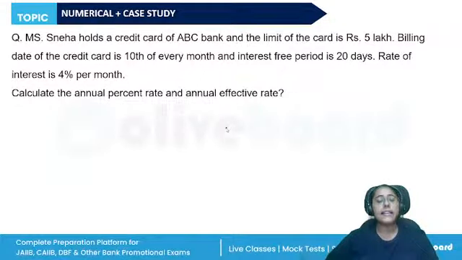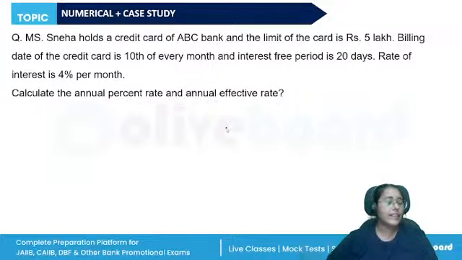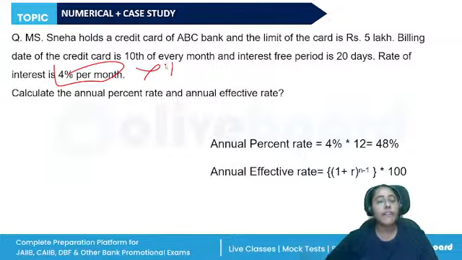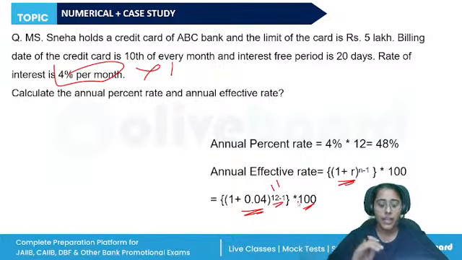You need to calculate the annual percentage rate and the effective rate. Annual percentage rate is very simple to calculate. Simply multiply the per month rate with 12, so it will be 48%. To calculate the effective annual percentage rate, this formula is used. 1 plus 0.04, which is the rate of interest, raised to n minus 1, that is 11, multiplied by 100. So use your calculators.